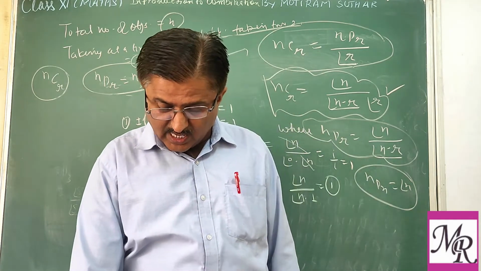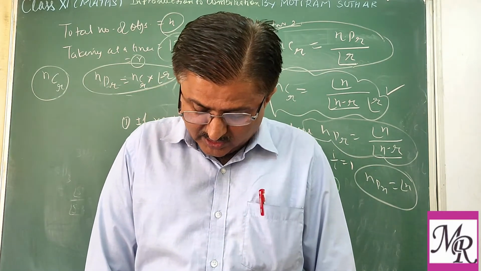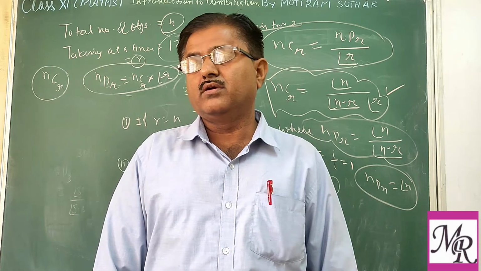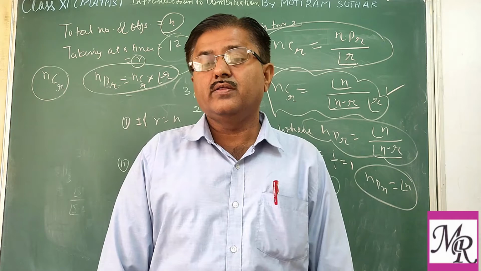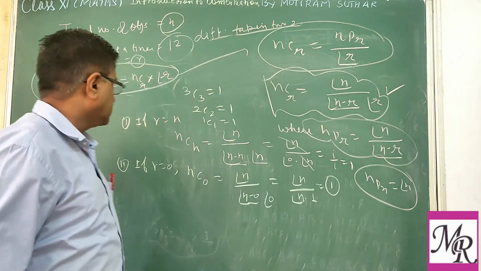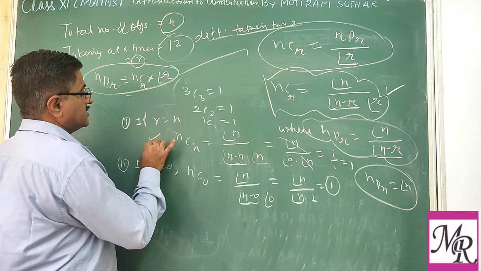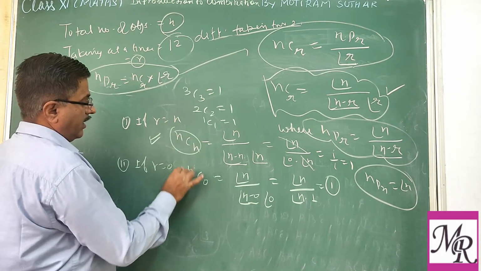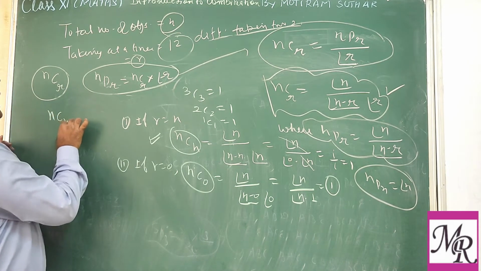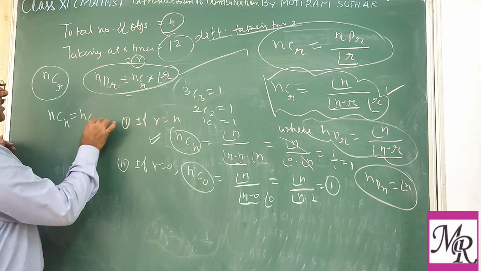So we can say that selecting nothing is the same as leaving behind all. Leaving behind all will be done in only one way. So that's why this is very important: nCn value is 1, nC0 is 1. So one may write nCn equal to nC0.